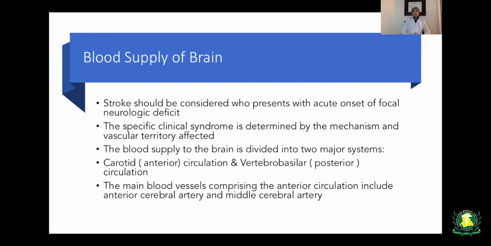The blood supply to the brain is divided into two major systems: the anterior circulation and the posterior circulation. The anterior circulation is supplied by the carotid circulation, and the posterior by the vertebro-basilar arteries. The main blood vessels comprising the anterior circulation include the anterior cerebral artery and the middle cerebral artery.